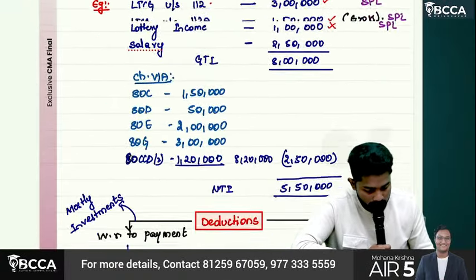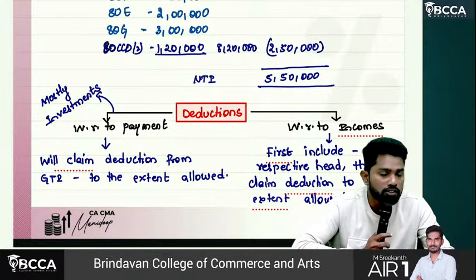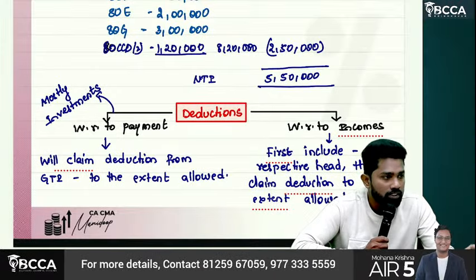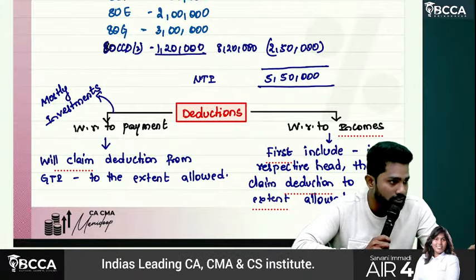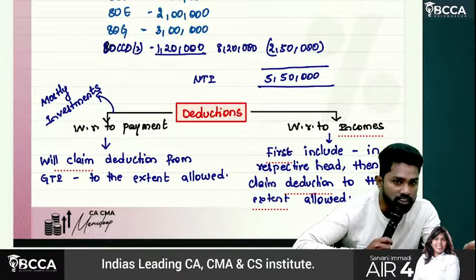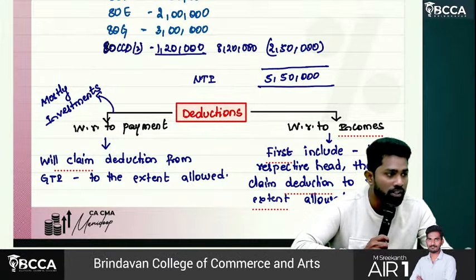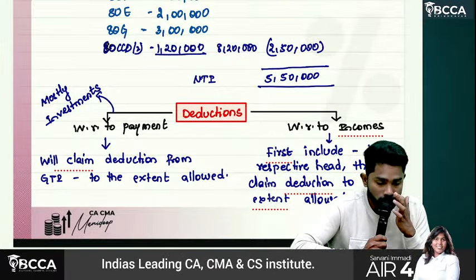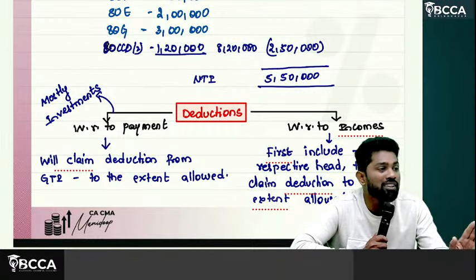So, next one, sir, deductions. While claiming deductions, we make certain payments, and the government wants to encourage us to make certain payments or savings, investments. By doing an investment or saving or any payment, initially the money is going out from you. There's an outflow. So those I am referring to as the payment side. It doesn't mean they are expenses.